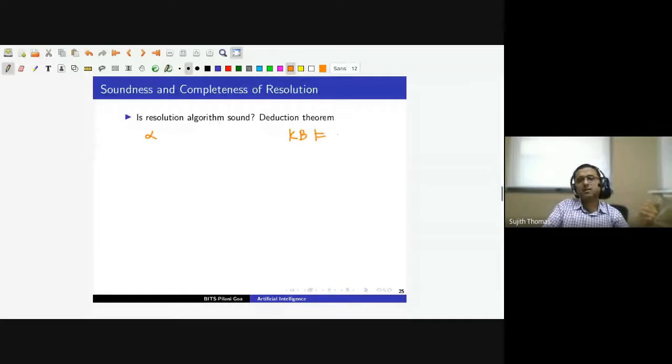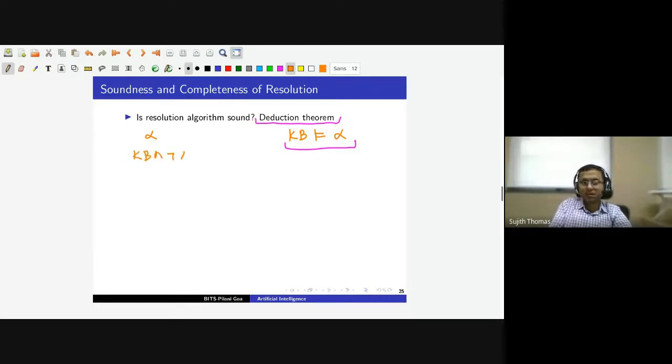This property is satisfied by the resolution algorithm because of the deduction theorem. The deduction theorem said that the knowledge base entails alpha if and only if the knowledge base and not alpha is a contradiction.